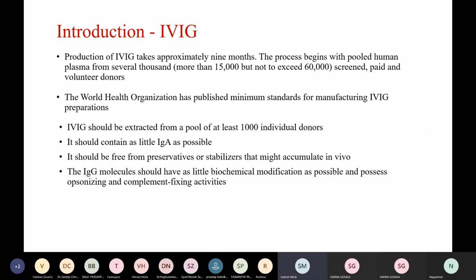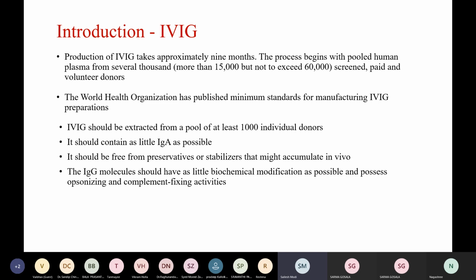Coming to the production of IVIG, production takes approximately 9 months. The process begins with pooled human plasma from several thousand screened, paid, and volunteer donors. The WHO has published minimum standards for manufacturing IVIG preparations. These are: the IVIG should be extracted from a pool of at least 1,000 individual donors.